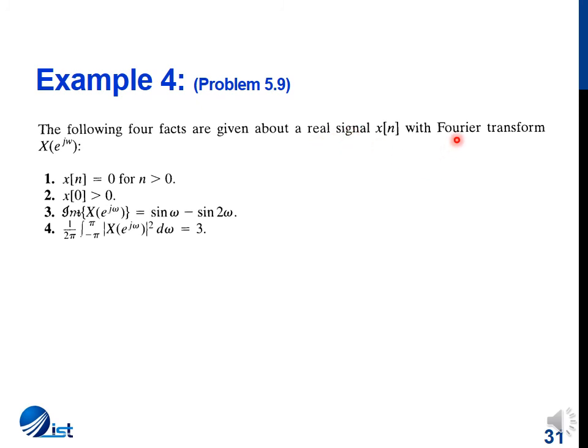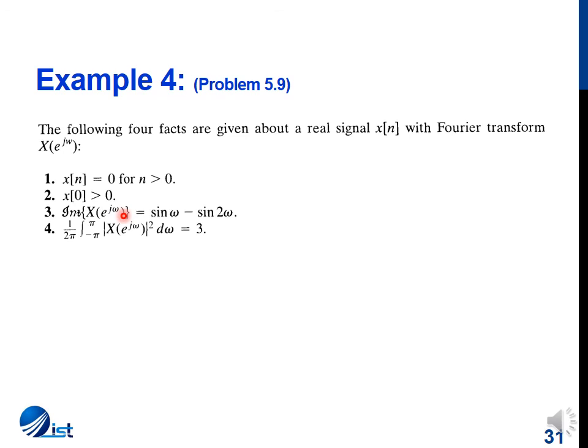Now the first fact is x of n is 0 for n greater than 0, which means that the value of x of n at n equal to 1, 2, 3, 4, 5 and so forth is 0, which means it's a non-causal signal. Then the value of x of 0, at n equal to 0, is not 0; that is, we have a value and the value is greater than 0.